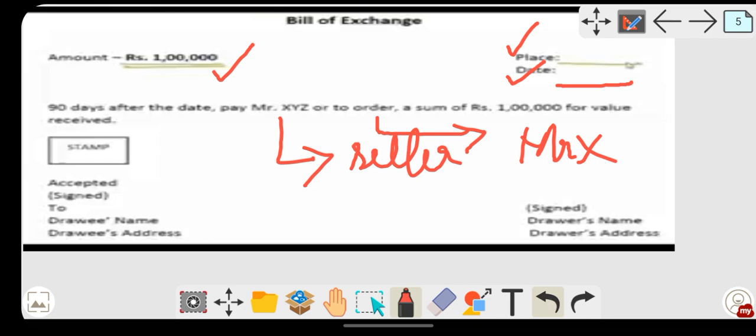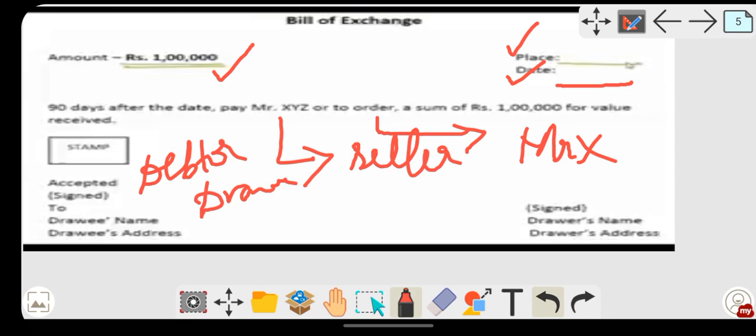The buyer, the seller is the drawer over here. So the drawer's name and drawer's address. Then here, accepted. Now who has to accept it? The one who has taken money, or maybe because of some trade, the one who has taken the money, that is the debtor. So you can also call him a debtor, you can also call this person a drawee.